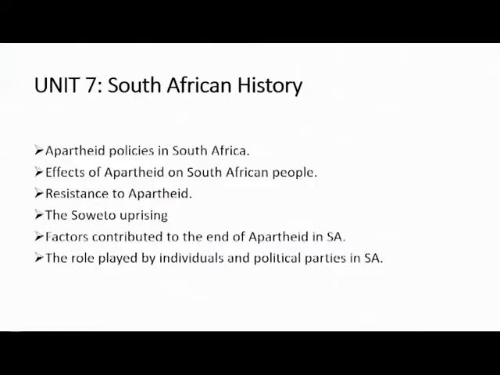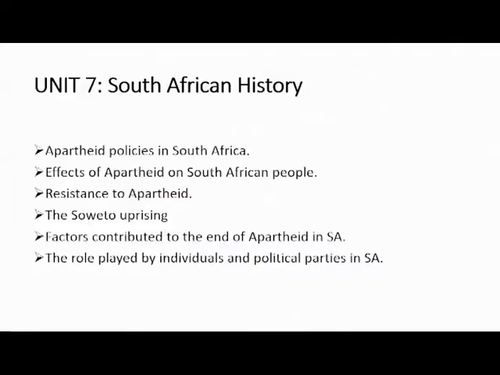Unit 7 is on South African history: the apartheid policies in South Africa. And students, one thing you should know is that the apartheid laws or policies introduced for blacks in South Africa were the same laws introduced for blacks in Namibia.